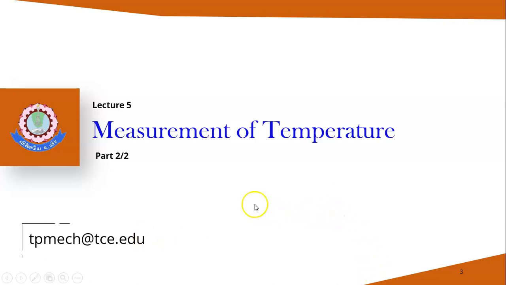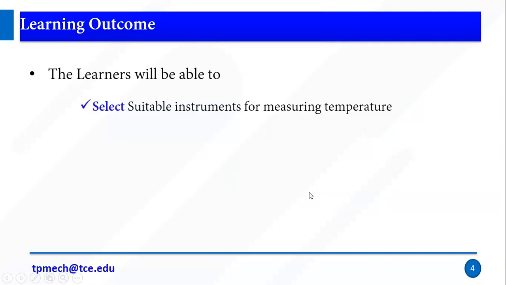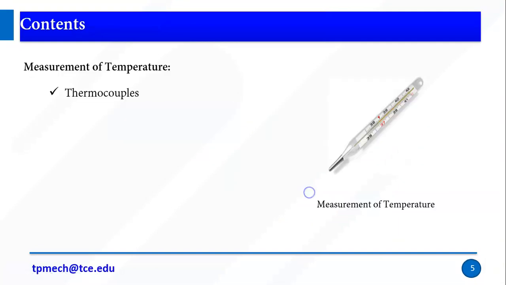Now we are going to see the remaining part of the measurement of temperature. The learning outcome is to select a suitable instrument for measuring temperature. Today we are going to see three topics: thermocouples, thermistors, and pyrometers.